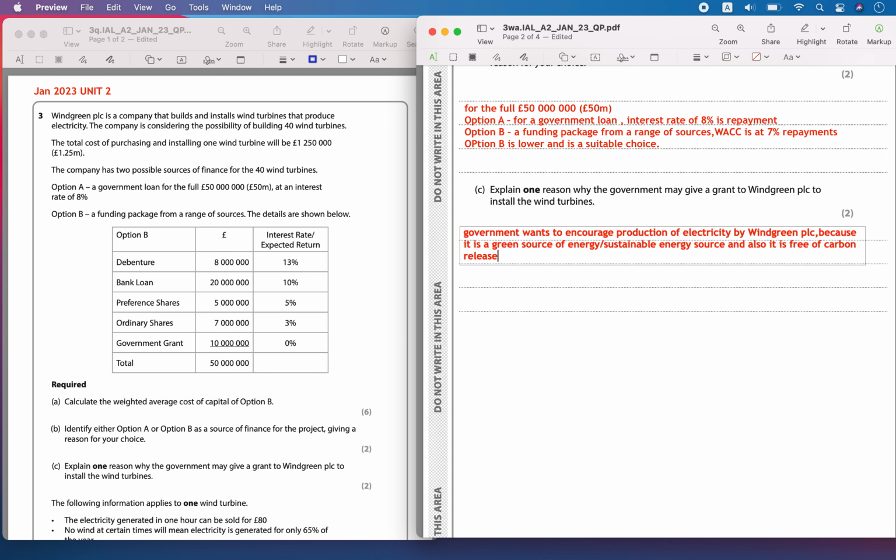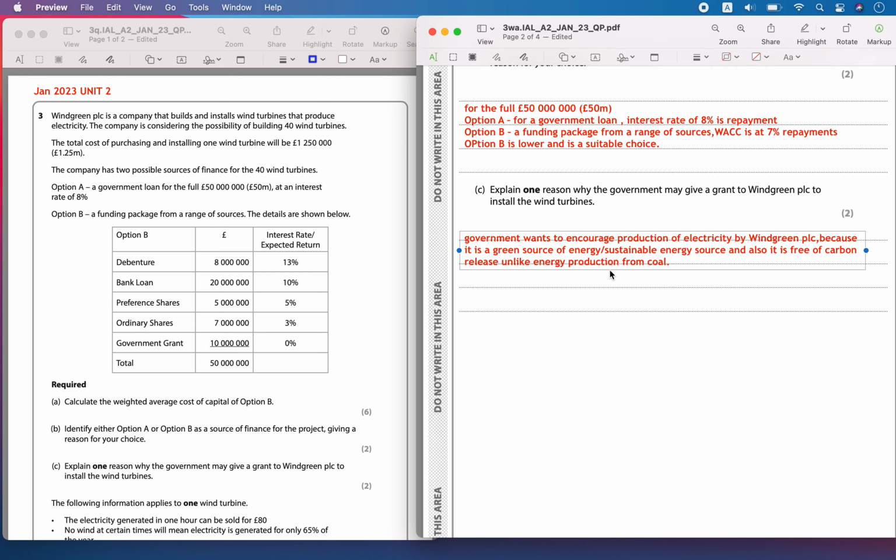Unlike energy production from coal and other oil, when you use those to produce energy, you will release some amount of carbon, and carbon is going to cause heating. It is going to increase the temperature. So this is some sort of green energy. It is called green energy or sustainable energy.